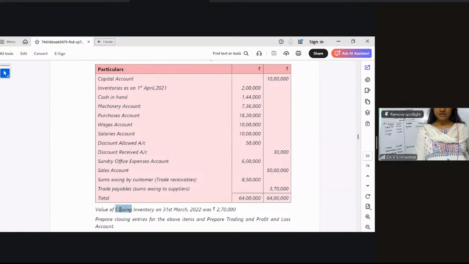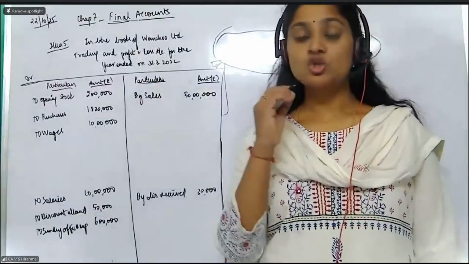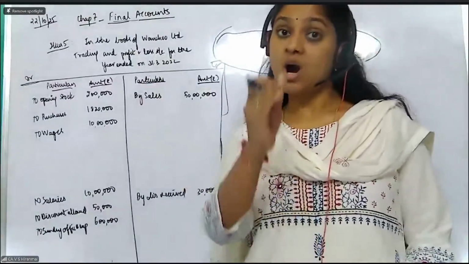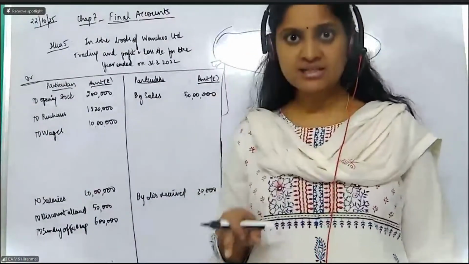Clear? Now look, there is one more thing, madam. What is this? Value of the closing inventory is given separately. So this type of transactions are given outside of the trial balance. Is this closing stock coming inside the trial balance or no?